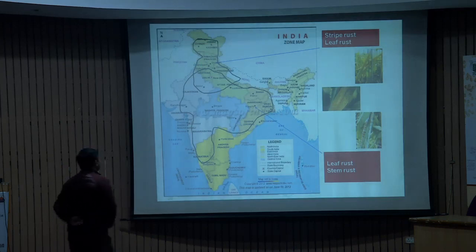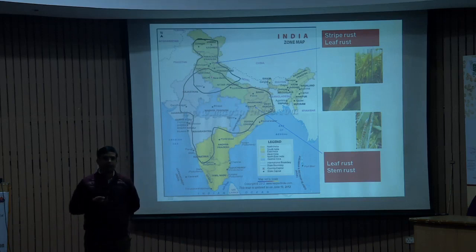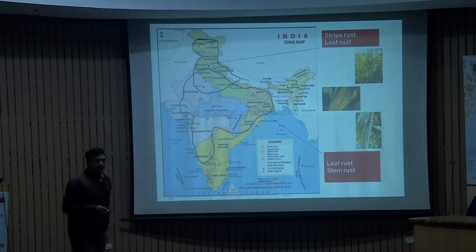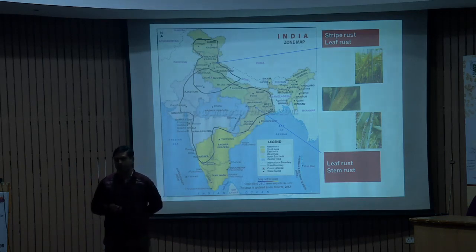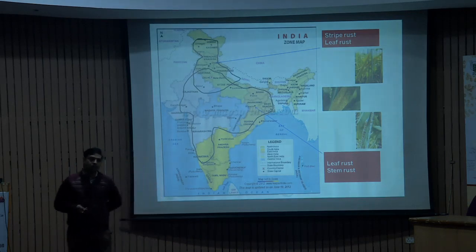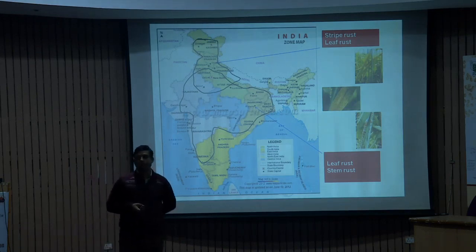From this slide, my second message is very clear: we still need to identify and decipher the variability, either pathogenic variability or molecular variability, so that we can devise good strategies for the management of yellow rust of wheat. As we all know, the wheat rust system is a very good example of the gene for gene hypothesis.